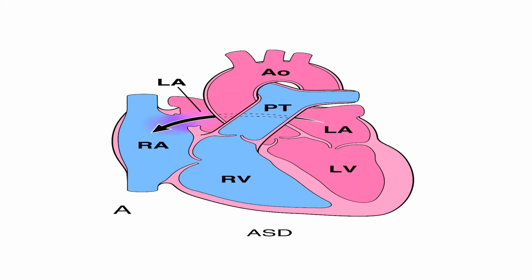This is how it takes place. Whenever there is a defect involving the interatrial septum, again there will be flow of blood from left atrium to right atrium, because we have higher pressures on the left side and lower pressures on the right side. Oxygenated blood gets mixed with the deoxygenated blood in the right atrium, and then flows into the right ventricle, and from there via the pulmonary trunk to the lungs, where it gets oxygenated and comes back to the left heart. From the left heart it goes via the aorta to the body. That's why there will usually be no cyanosis.